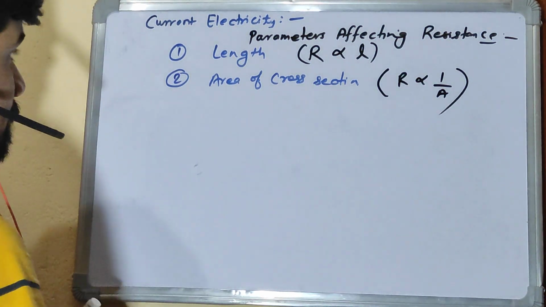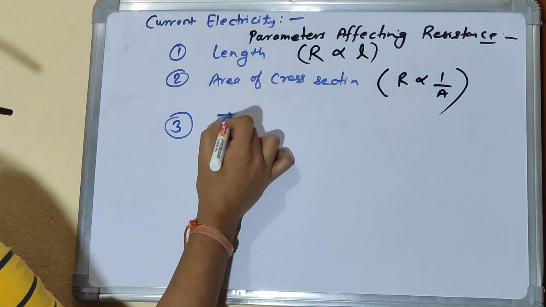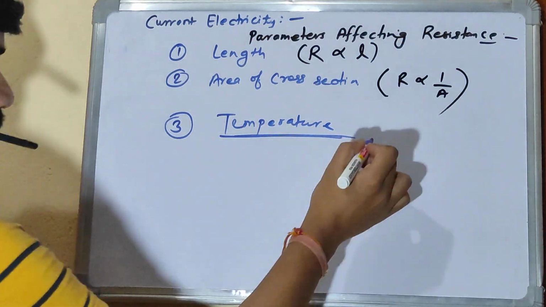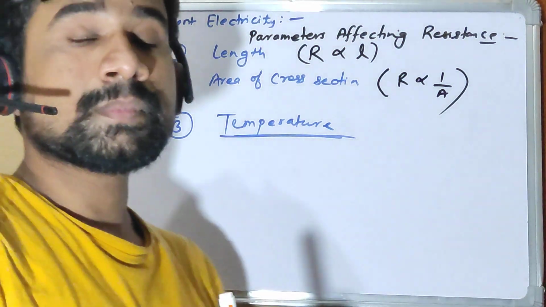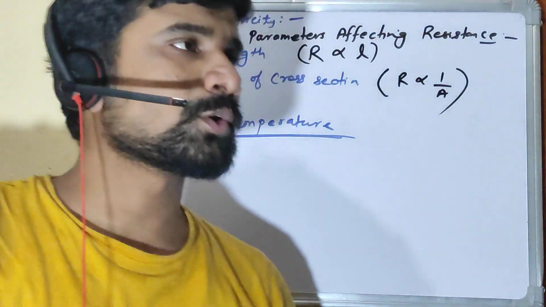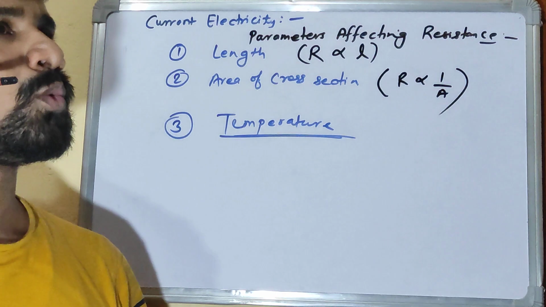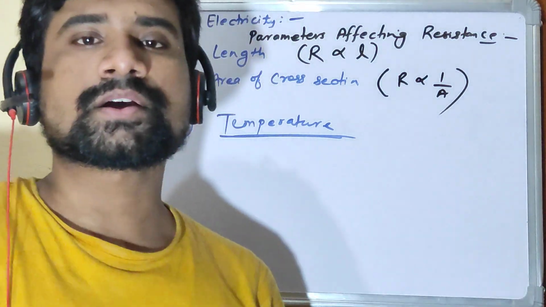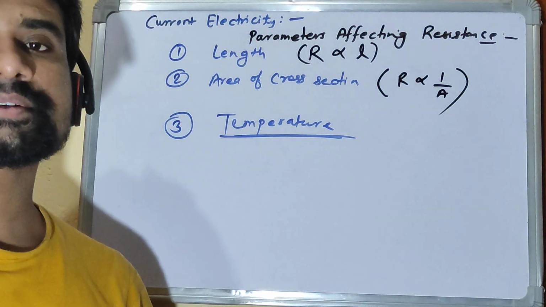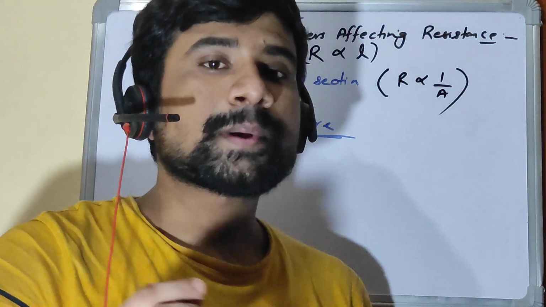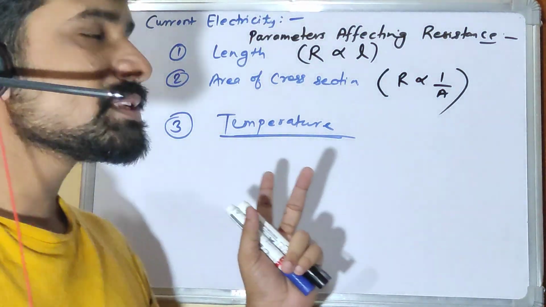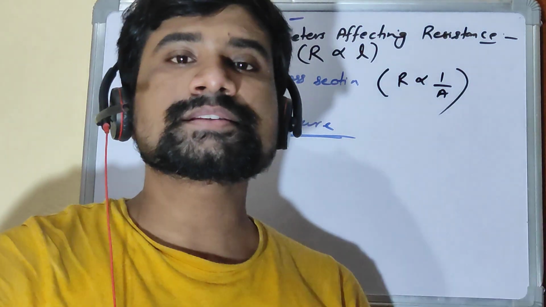Third parameter is temperature. Now, with respect to temperature, how does resistance vary? Okay, let's understand what happens if I increase temperature or heat any body. What happens? The randomness increases, right? The particles start colliding more, right? And hence, you can say that the resistance increases, right?